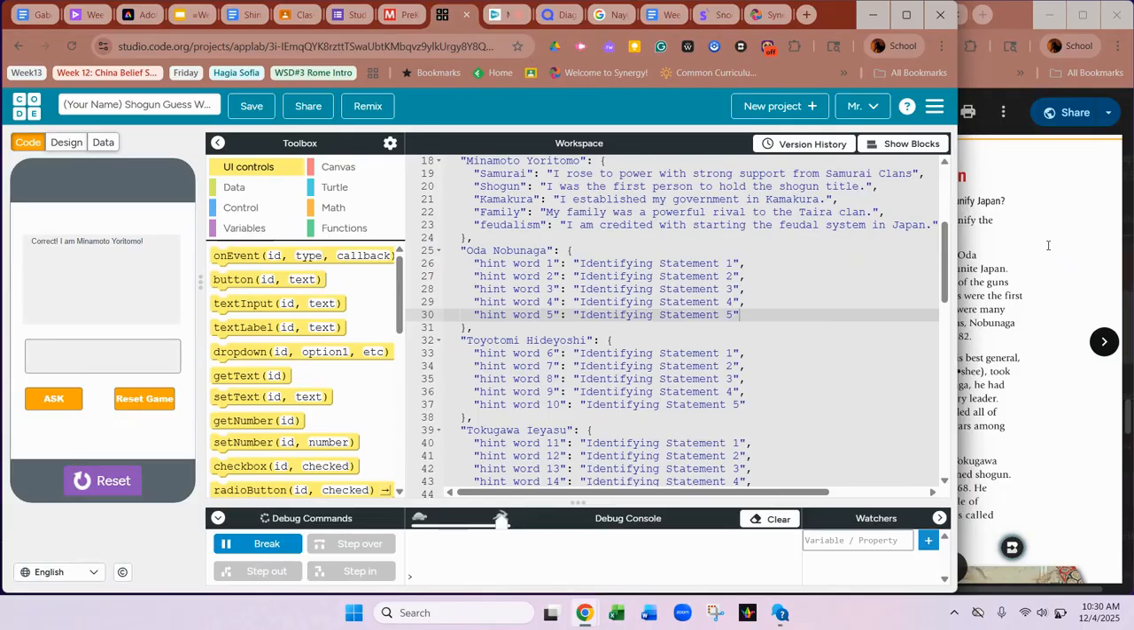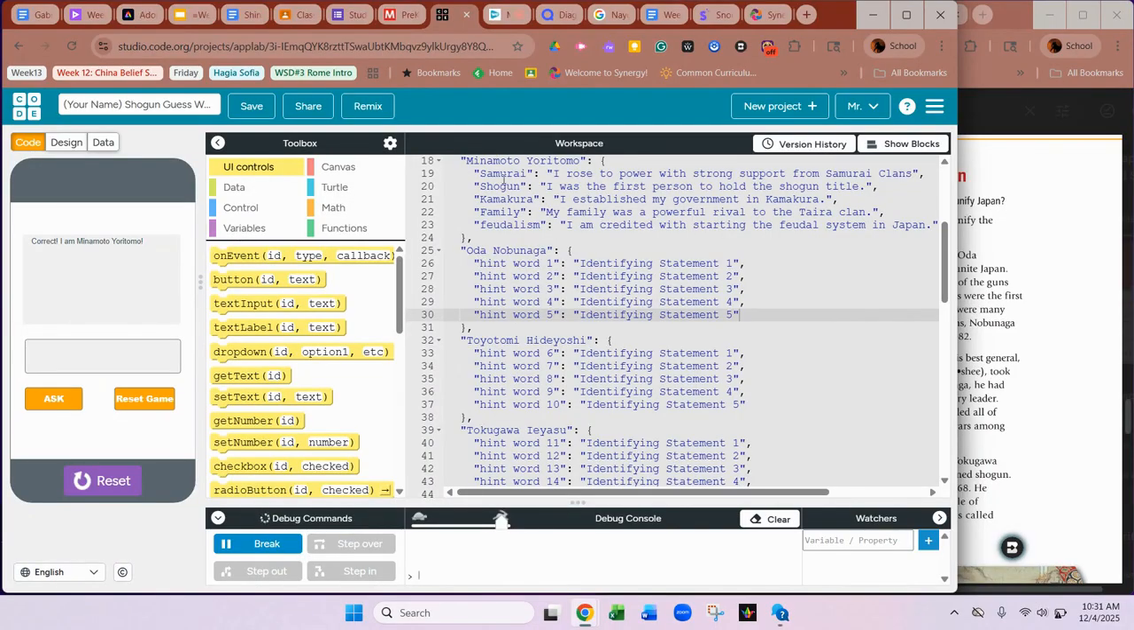Now, one of the things you probably want to do when you're writing this out is make sure when you do your identifying statements that you try to not repeat words, or at least you don't repeat the hint word. So if I was talking about how Oda Nobunaga equipped samurai with firearms or guns, I'm not going to use the hint word samurai again, right? Because that's going to mess up the game and basically break it.